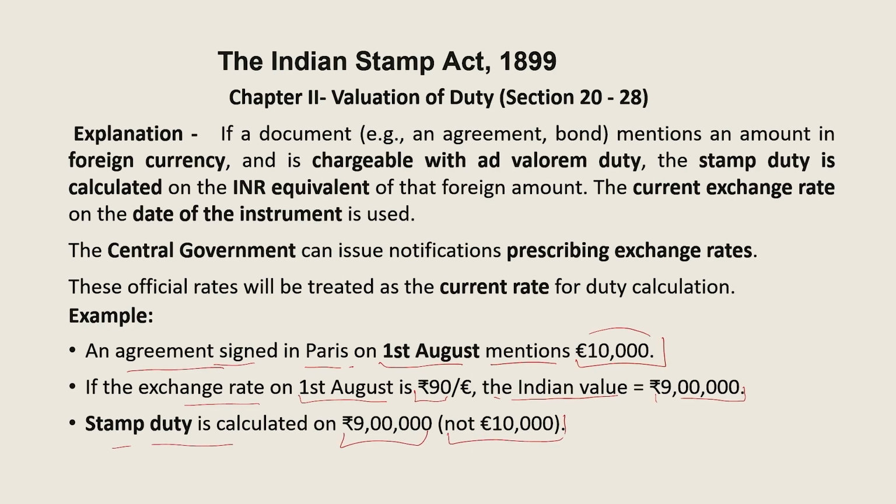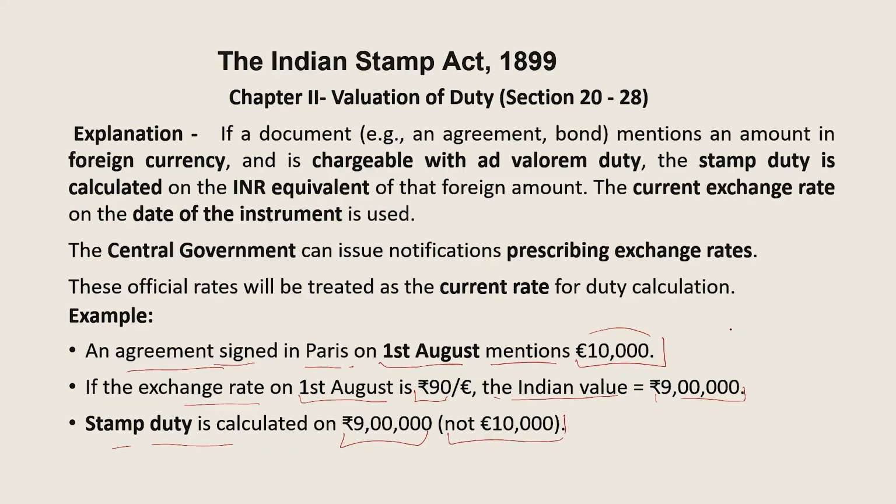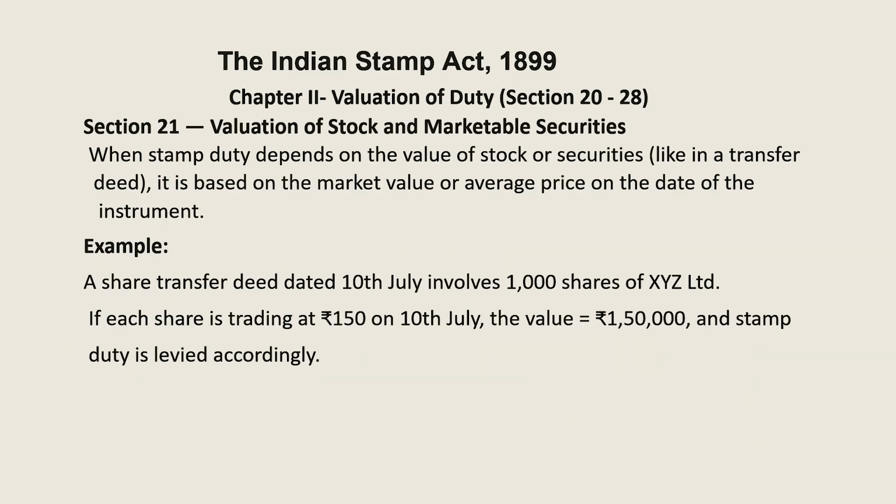That's why the provision says that the foreign currency will be converted into Indian currency at the exchange rate specified by the government, and on that basis the stamp duty is chargeable on the amount converted into Indian currency. So with the help of this example we understand that the stamp duty is calculated on 9 lakh rupees. Moving further, section 21 talks about valuation of stock and marketable securities.